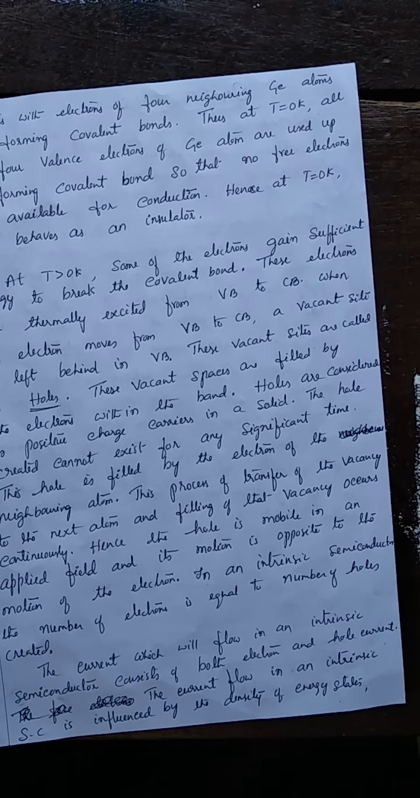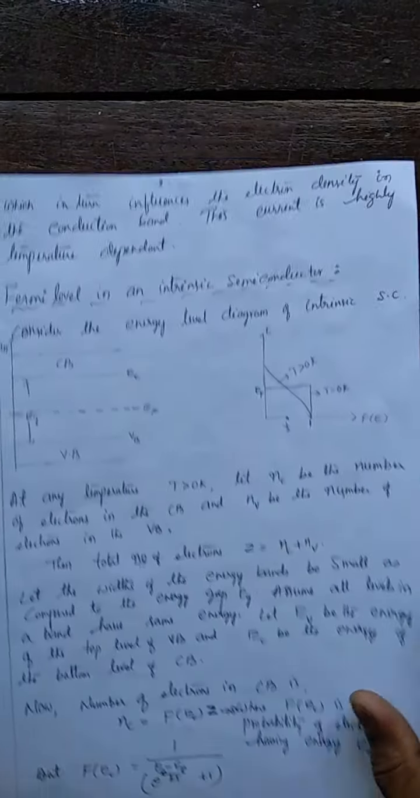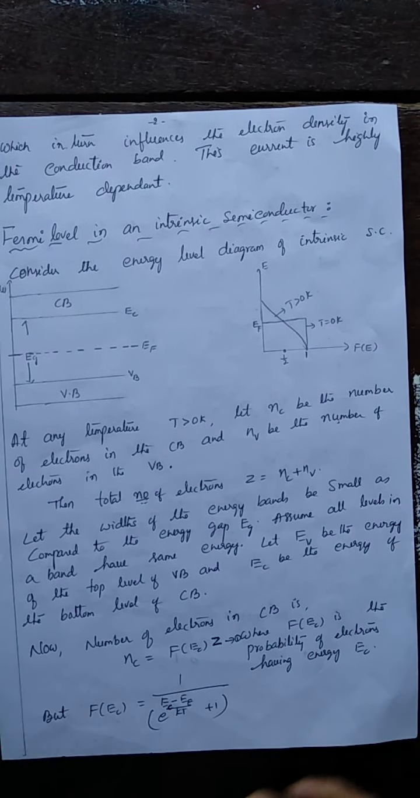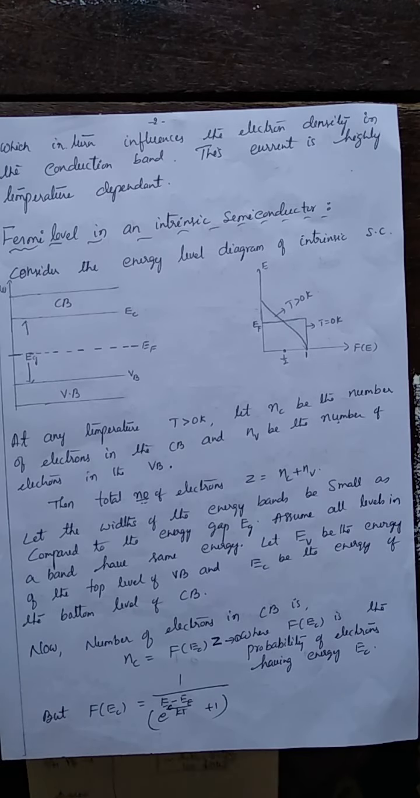Now, using this idea, let us derive the expression for the Fermi level in an intrinsic semiconductor. To derive the expression for Fermi level, what is Fermi level? According to band theory, the Fermi level is a hypothetical energy level of the electron. It's an imaginary energy level of the electron in band theory.